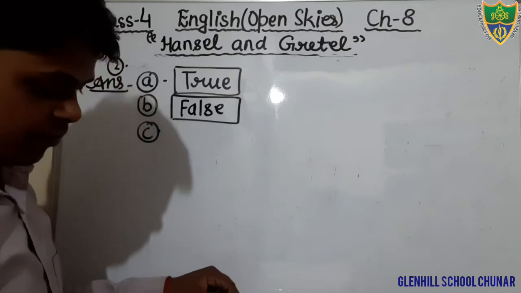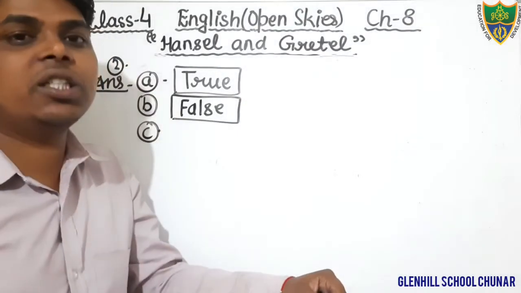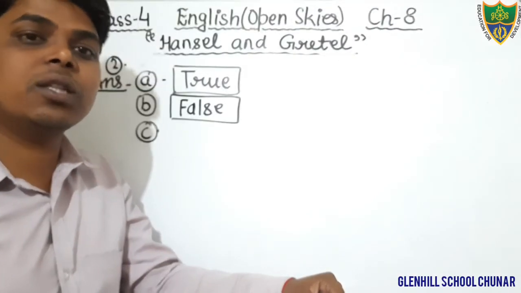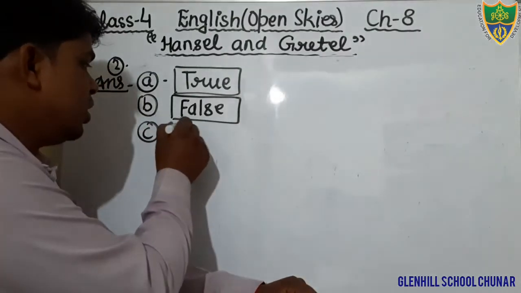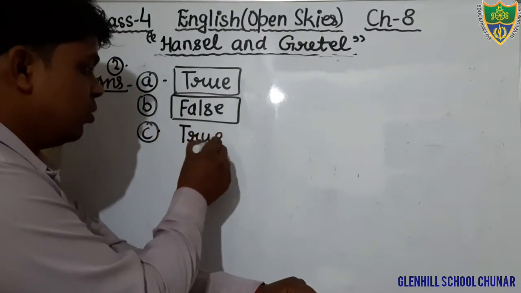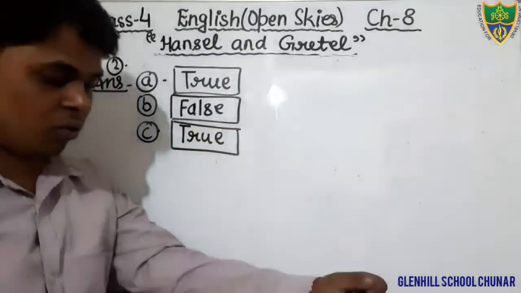Question number C. The strange cottage was made of chocolate. Yes, the strange cottage that was in the middle of the forest, it was made of chocolate. So that is true. Okay, students, you will write in the box true.